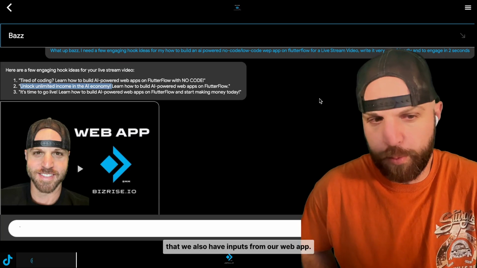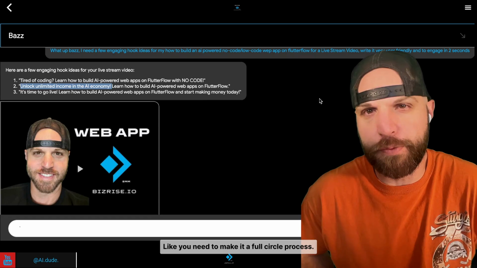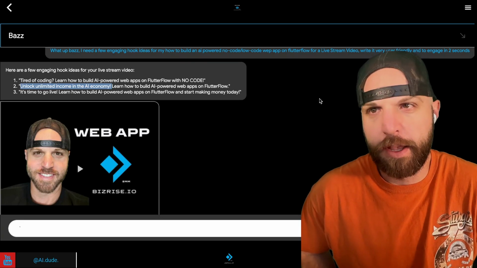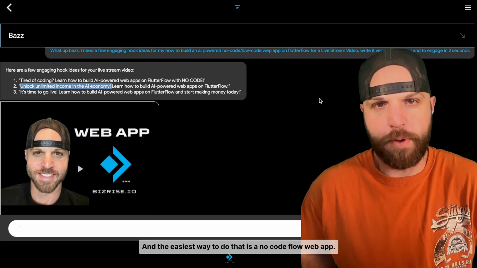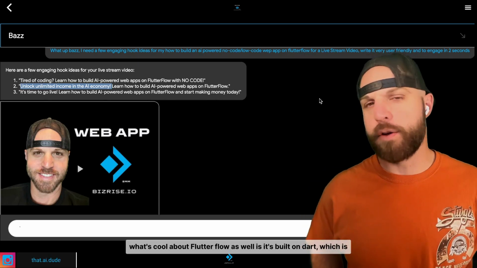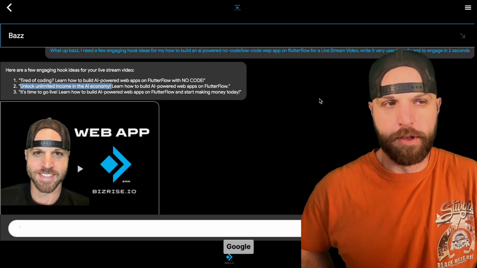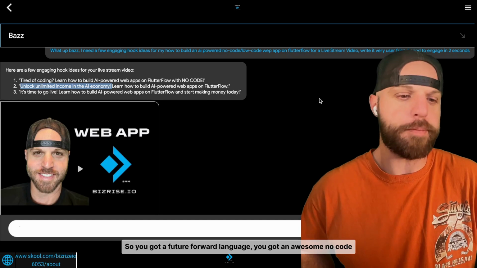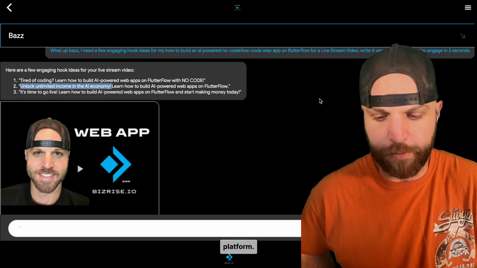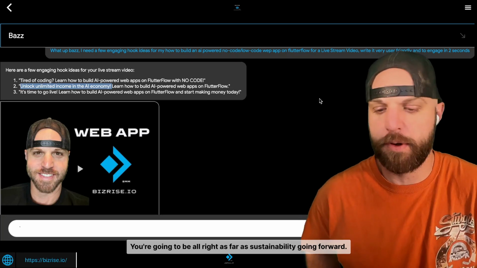That we also have inputs from web apps. You see what I'm saying? Like you need to make it a full circle process. And the easiest way to do that is a no-code Flutterflow web app. What's cool about Flutterflow as well is it's built on Dart, which is Google Power. So you got a future-forward language. You got an awesome no-code platform. You're gonna be all right as far as sustainability going forward.